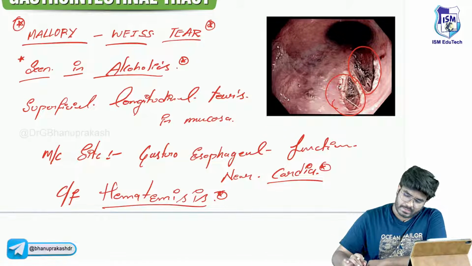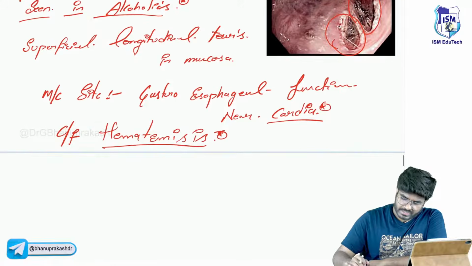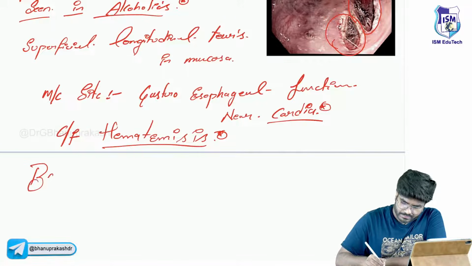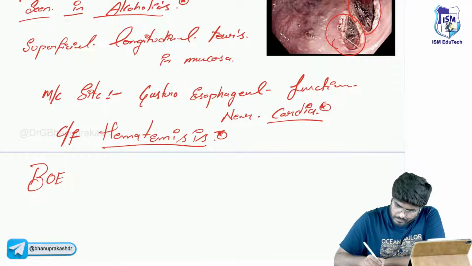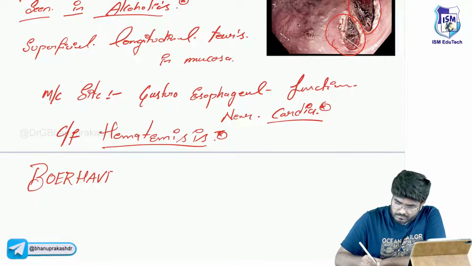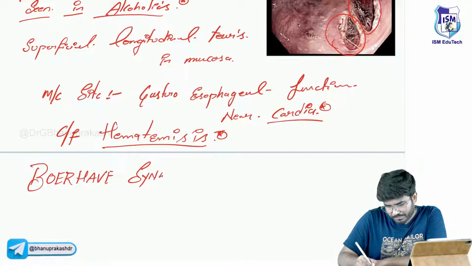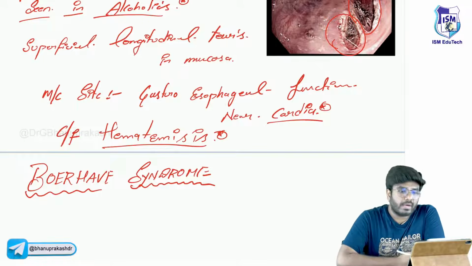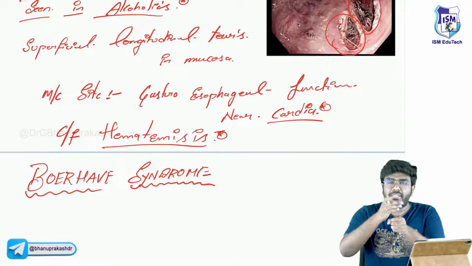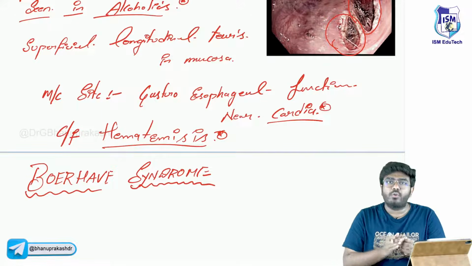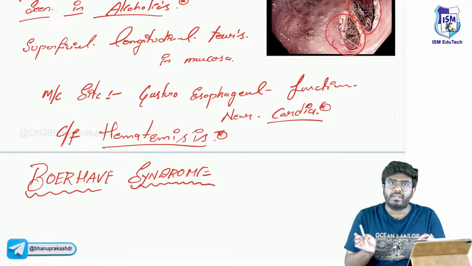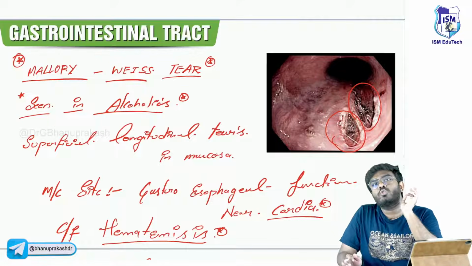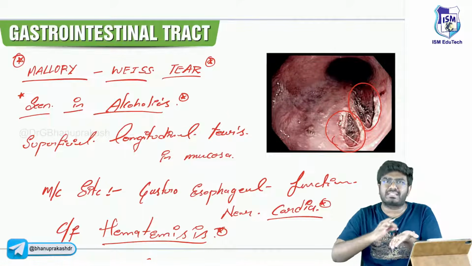Next, after Mallory-Weiss tears, let me discuss Boerhaave's. So what exactly is Boerhaave syndrome? If all the 4 layers in the esophagus are ruptured for some reason... See, Mallory-Weiss tears are superficial lacerations, just superficial cuts.